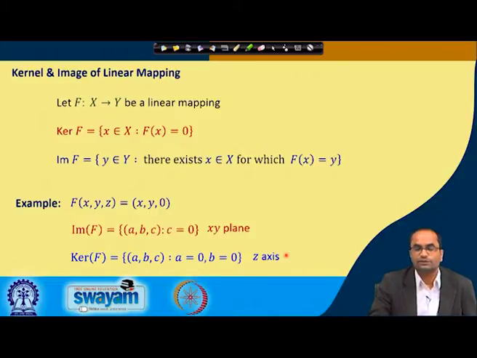That is natural, because when we take the projection of the z axis, it is nothing but the origin. So here the image is the x y plane, and the kernel of F is the z axis, because the whole z axis maps to the origin, and the image means all the points in the x y plane.